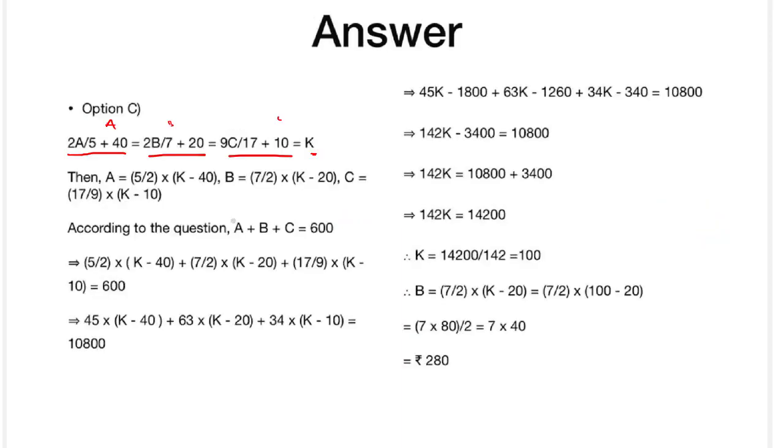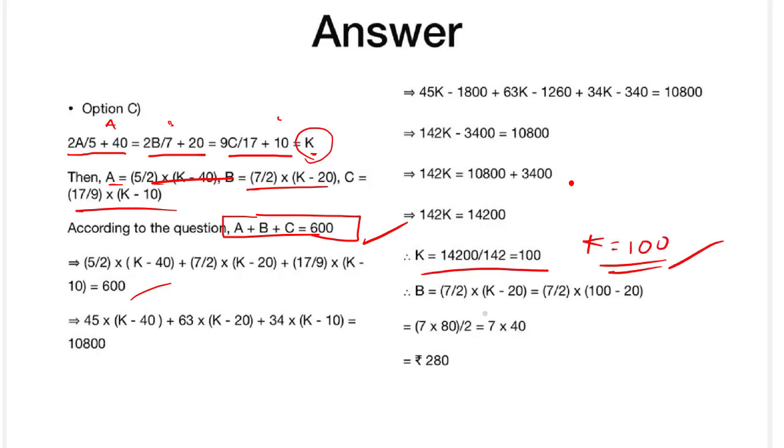It's really simple. Just equating it with K, we get A equals this value, B equals this value, and C equals this value. According to the question, A plus B plus C equals 600. So just equating it with 600 and simplifying, we get the K value, and the K value is 100.